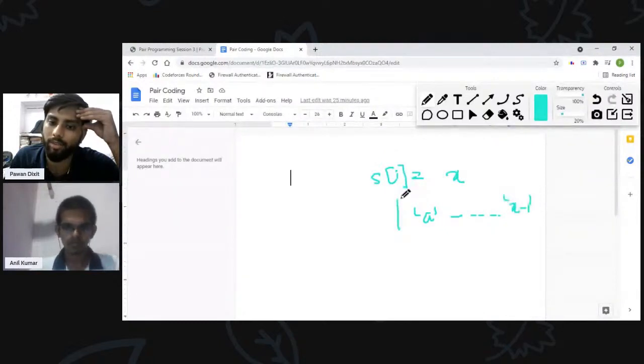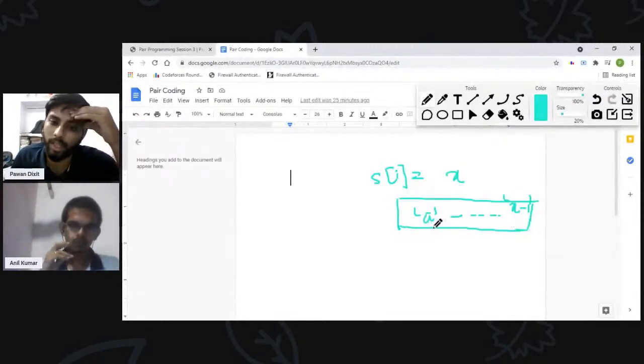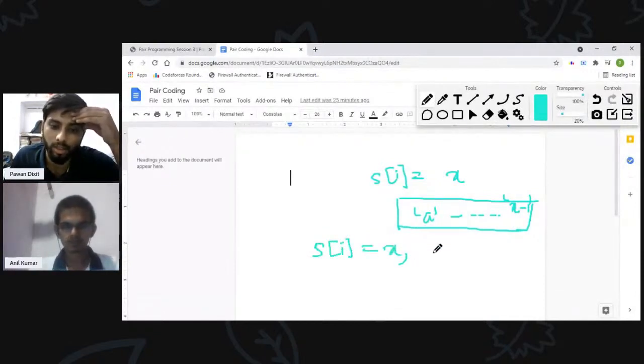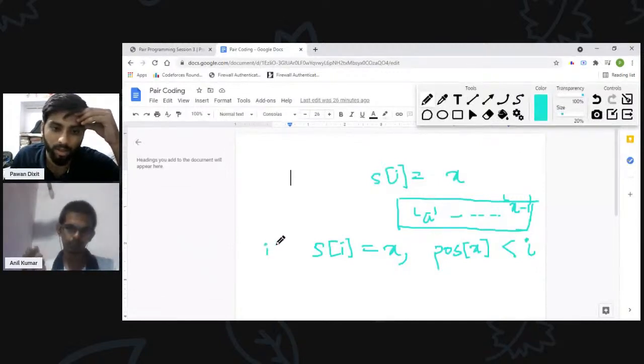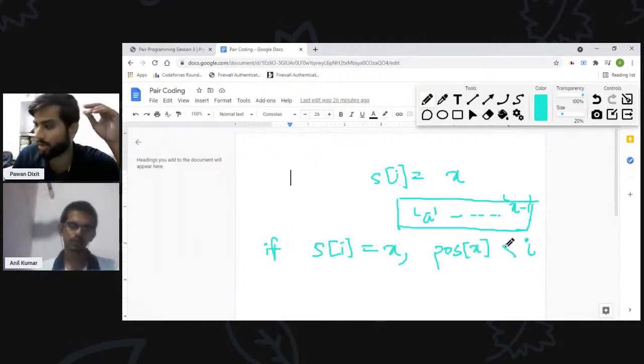If we want to replace them with X, then the position of that character should be greater than I. So if we want to convert S of I equal to X, then the position of X should be less than I, right? It should be greater than I, I guess. No, sorry. It shouldn't be present. So it should be greater than I.